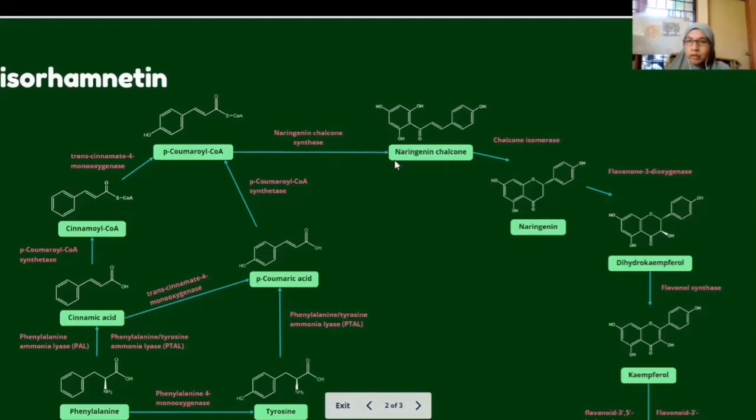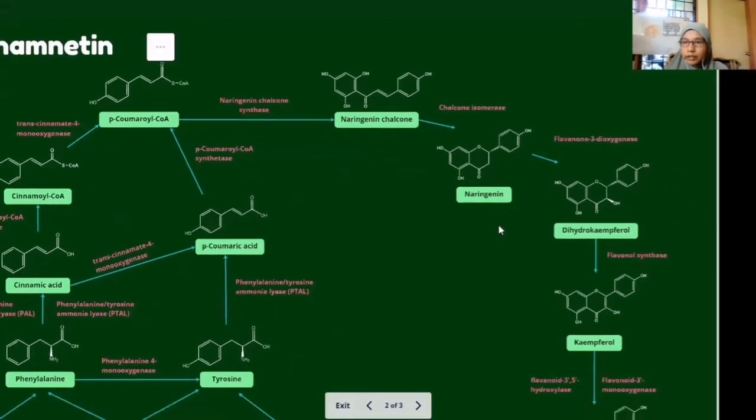Naringenin chalcone is next converted into naringenin via the action of the enzyme chalcone isomerase. In naringenin, there is a three-ring structure. Then flavanone 3-dioxygenase converts naringenin to dihydrokaempferol.